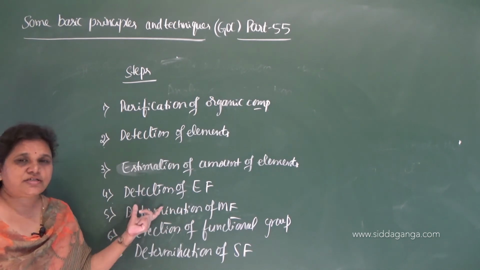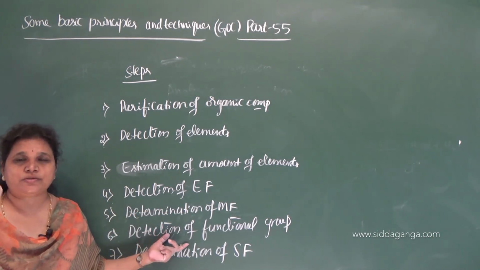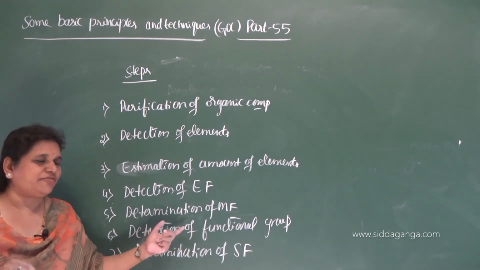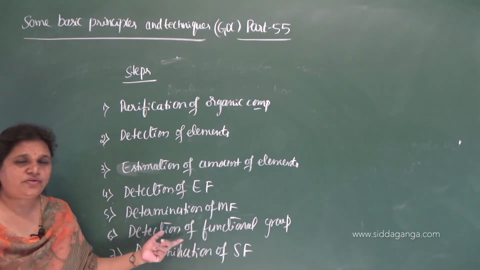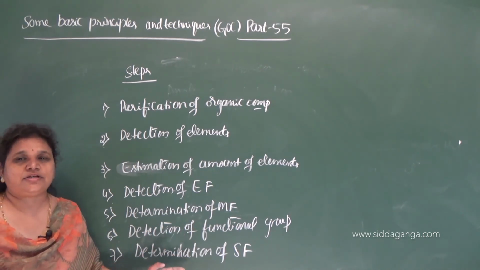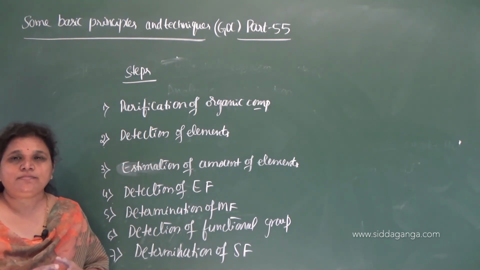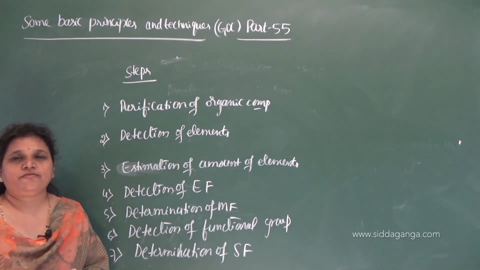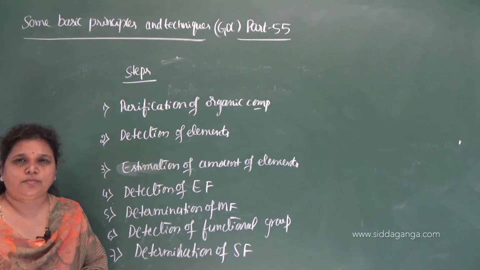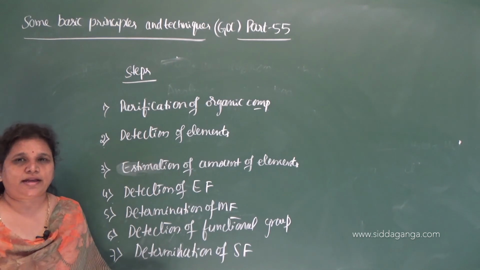Then once you determine the molecular formula, you can detect the functional group by using the tests. Once you detect the functional group, you can determine the structural formula. Once you know the structural formula, you can give the complete properties of the given organic compound. So these are the steps involved in the analysis of organic compound.